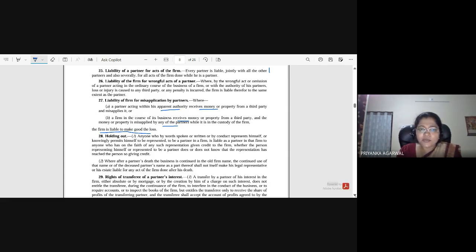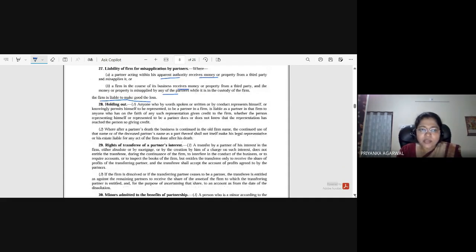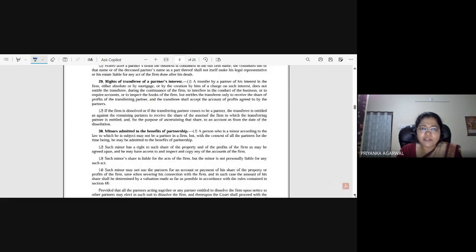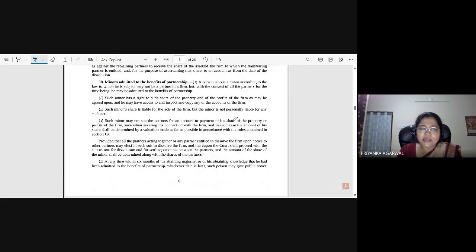Section 28, I think you can all go through it. Right of transfer of partner's interest; minor admitted to the benefits of partnership, this we have discussed. The only thing you have to know is that within 6 months of the minor becoming a major, he has to confirm to all the partners whether he wants to continue as a partner or not.